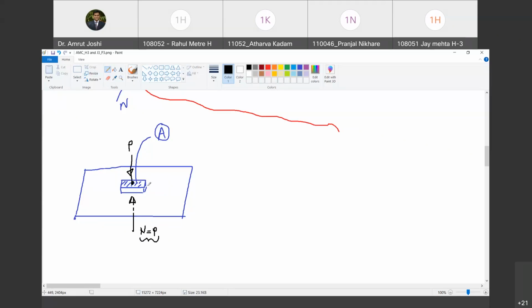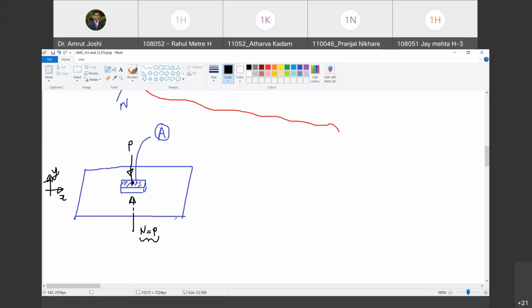Even if this duster slides over the table, equilibrium in the y direction is still maintained because the object is not moving in the y direction. So the equilibrium in the y direction is always maintained, and I can always write N is equal to P.